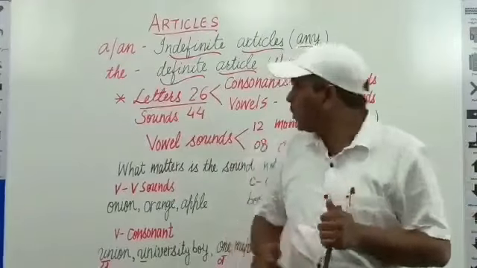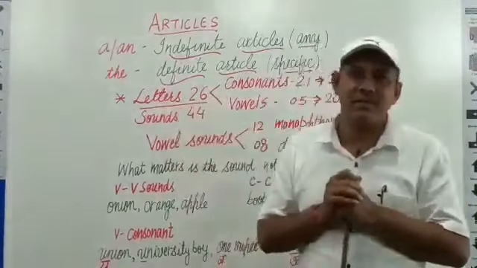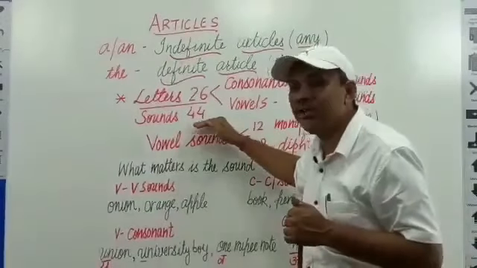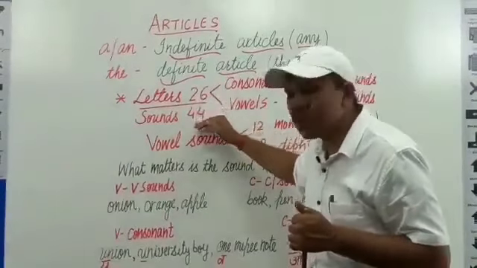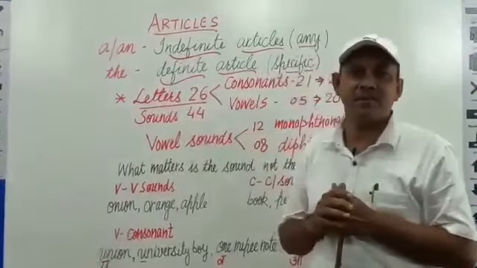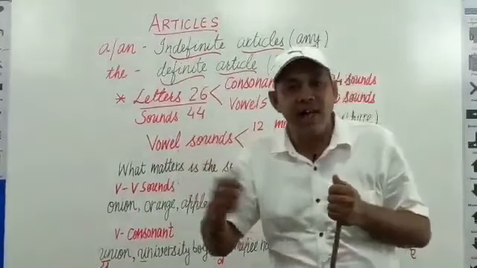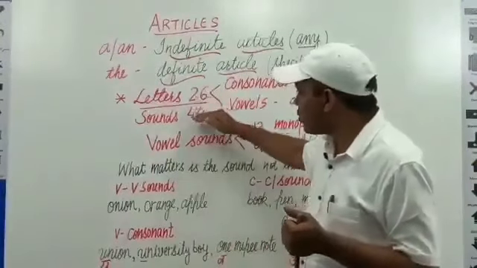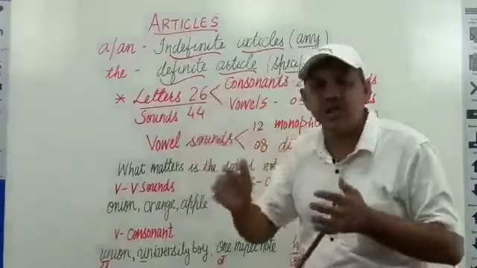As you know, there are only 26 letters in English language. And the problem is there are 44 sounds. 26 letters produce 44 sounds. There is no one-to-one correspondence between the spellings and sounds in English, as found in Hindi.